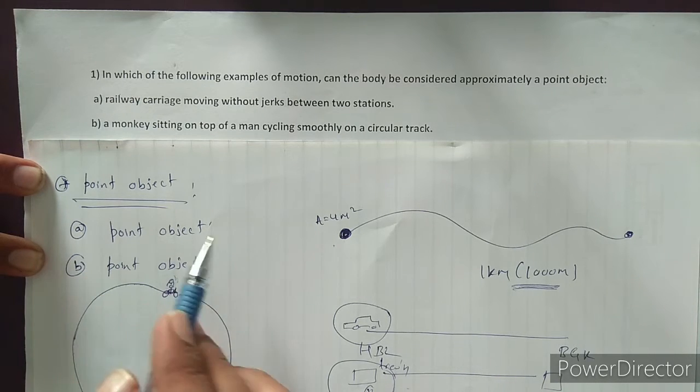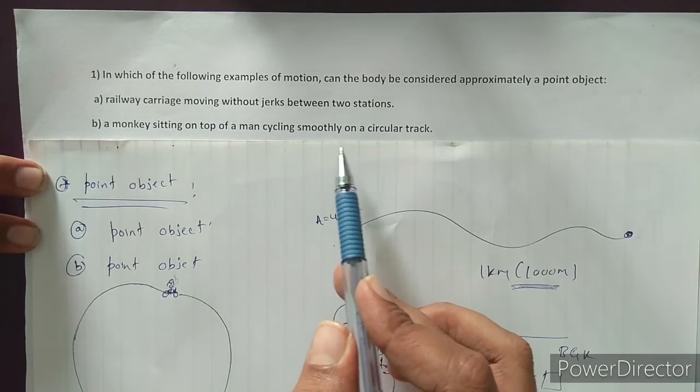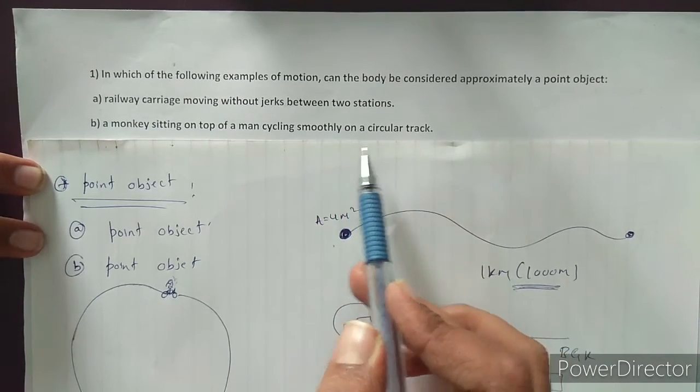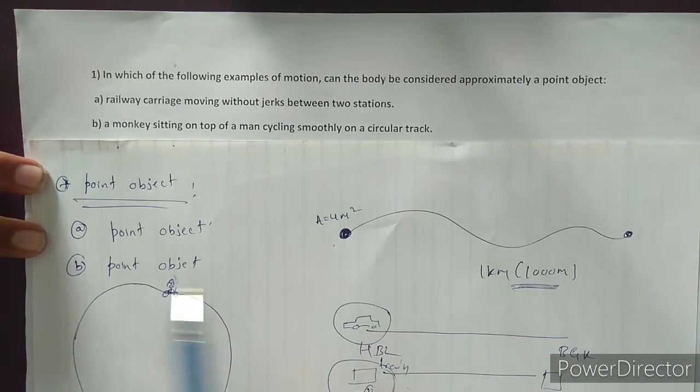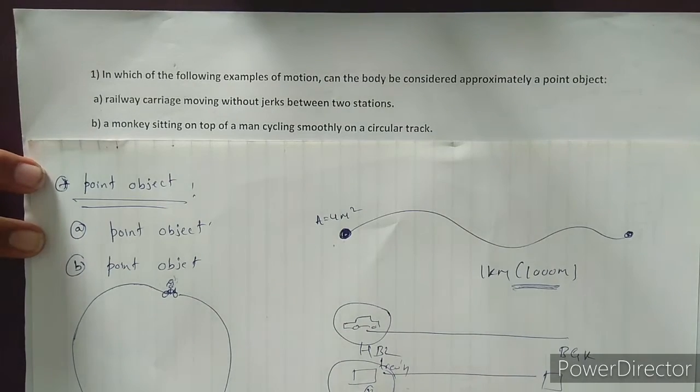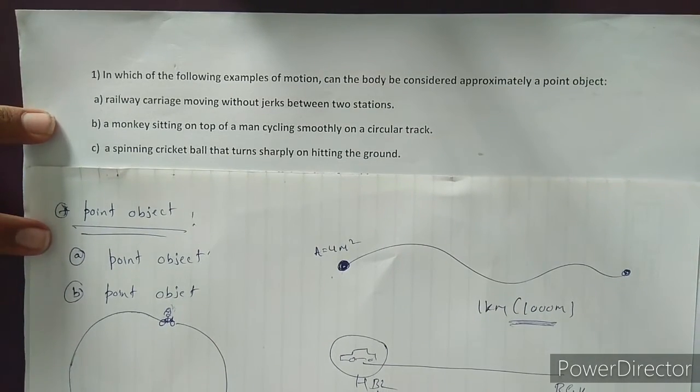That is, the monkey sitting on the top of a man cycling smoothly on a circular track. In this case, the monkey is considered a point object because the distance traveled by this person is large compared to the size of that monkey. Then it is considered a point object. Right? Okay. Next, the third one.